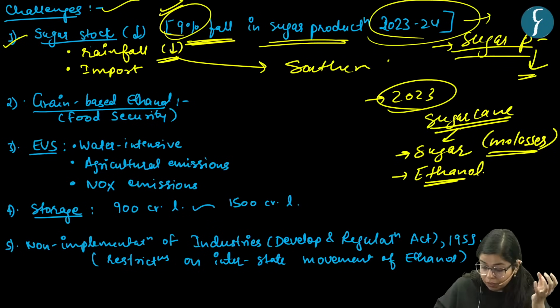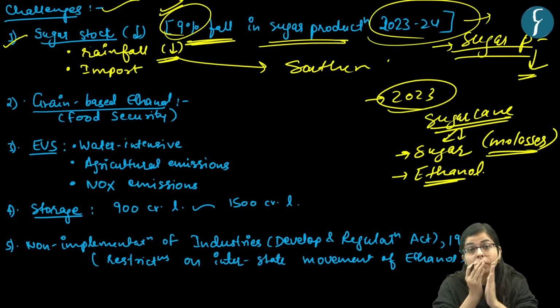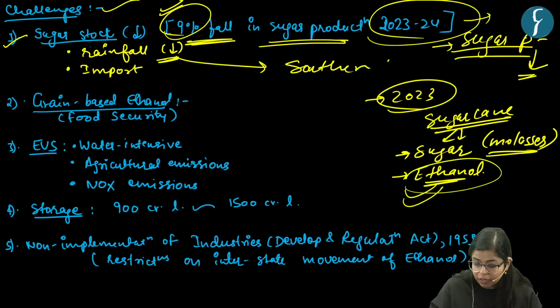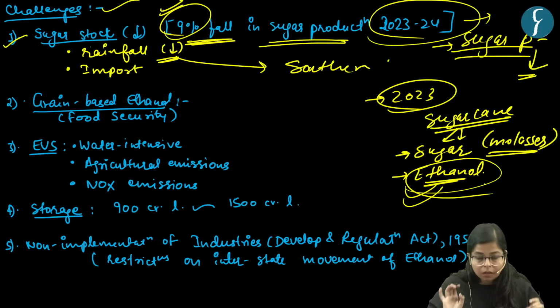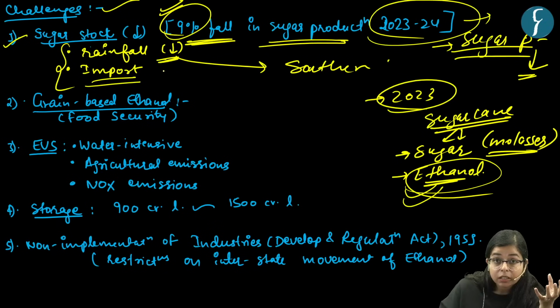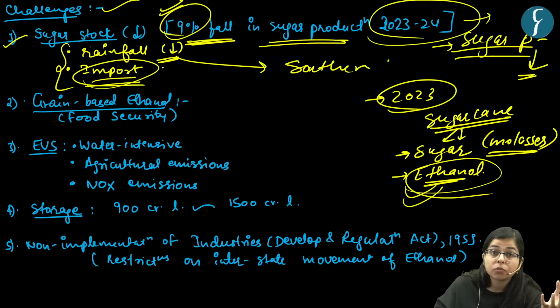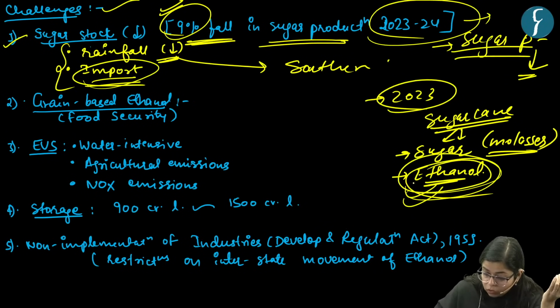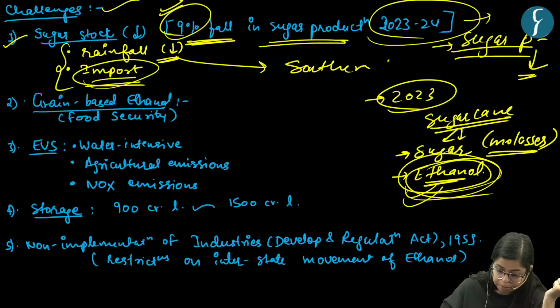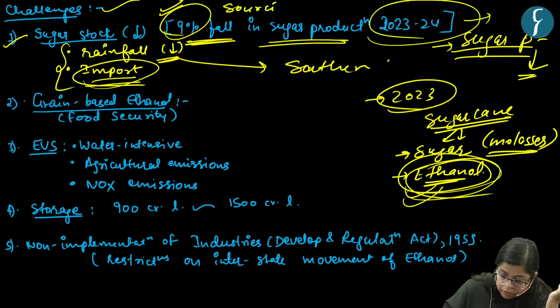Now, if sugar production is decreasing, less sugarcane juice will go towards producing ethanol. So this is one issue. The government has forecasted that in the next financial year it may need to import sugar also. So the first challenge is sourcing sugarcane juice for the production of ethanol.